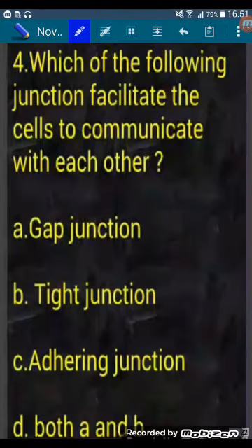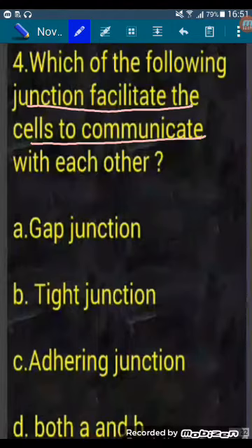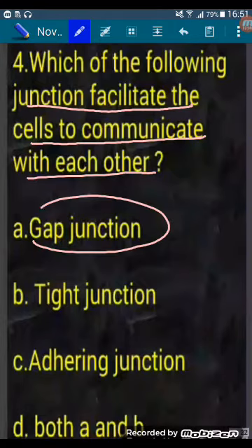Next question. Which of the following junctions facilitates the cells to communicate with each other? A. Gap junction, B. Tight junction, C. Adhering junction, D. Both A and B. The junction which facilitates the cells to communicate with each other is gap junction. Tight junction helps to stop substances from leaking across tissue. Adhering junction performs cementing to keep the neighboring cells together. So answer is A, gap junction.